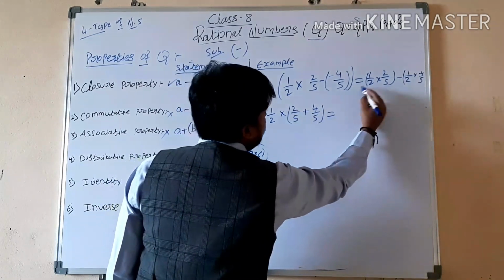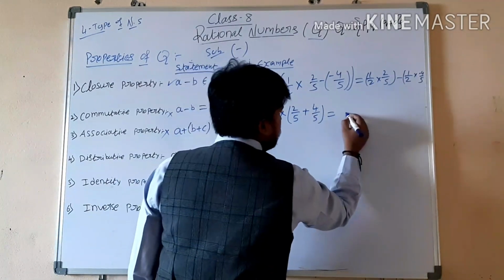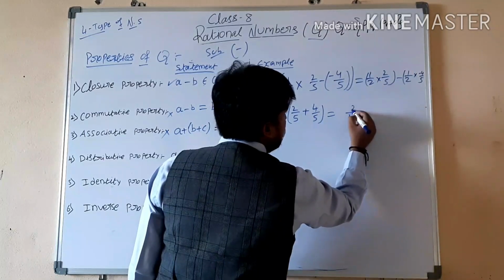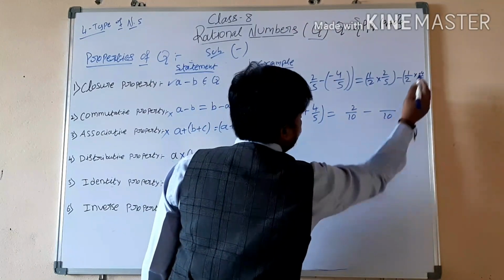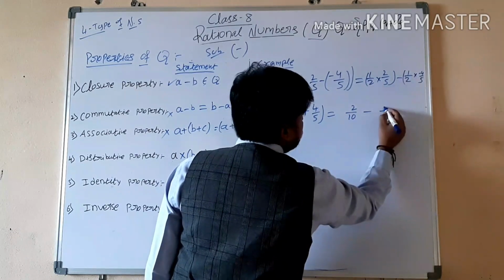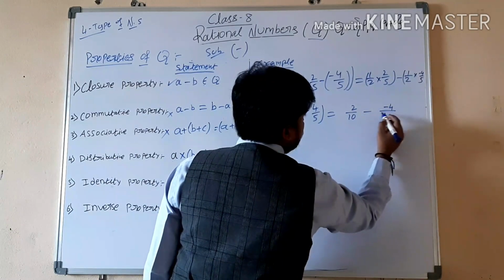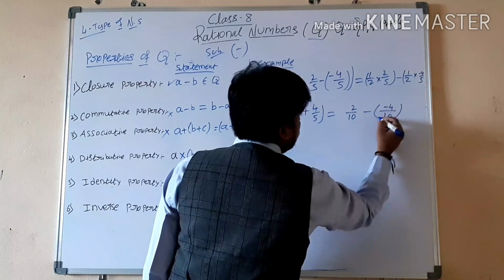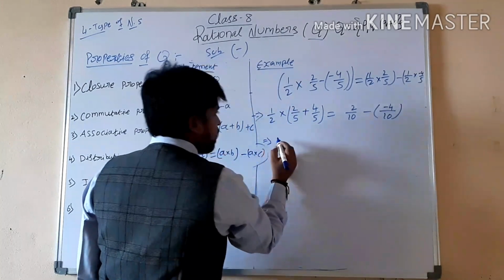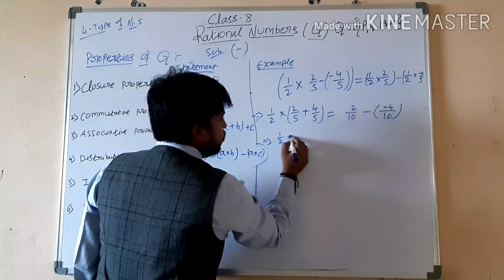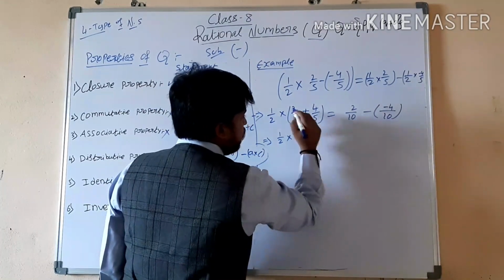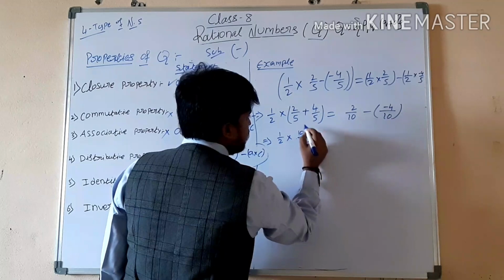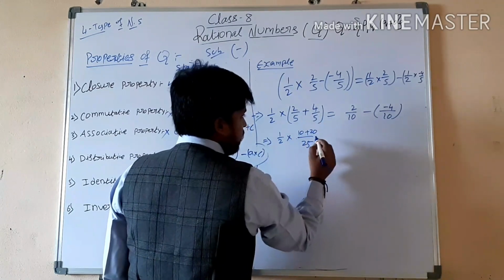You can solve directly here. 5 2s are 10, 2 1s are 2, minus, 5 2s are 10, 4 1s are 4. Next, 1 by 2 into, here we have to add, 5 5s are 25, 5 2s are 10, plus 5 4s are 20.